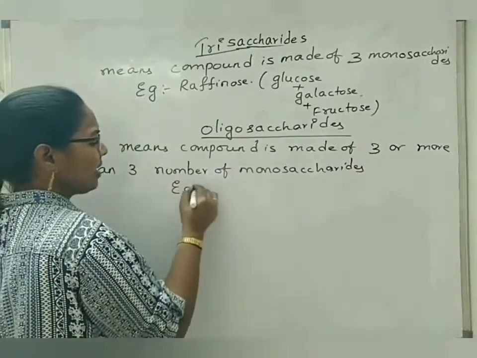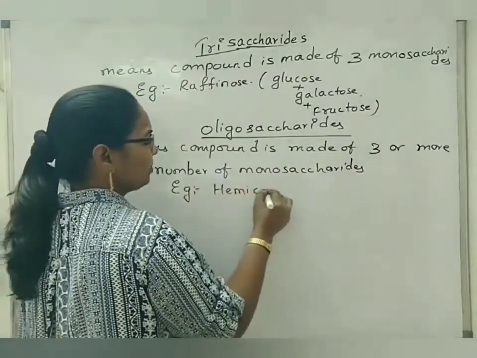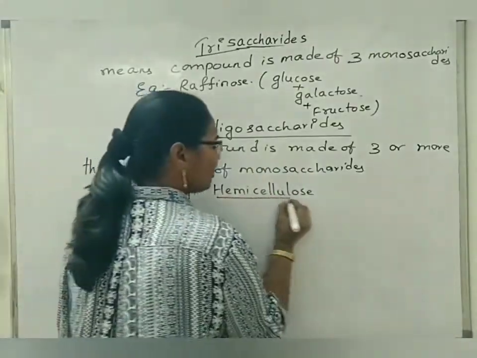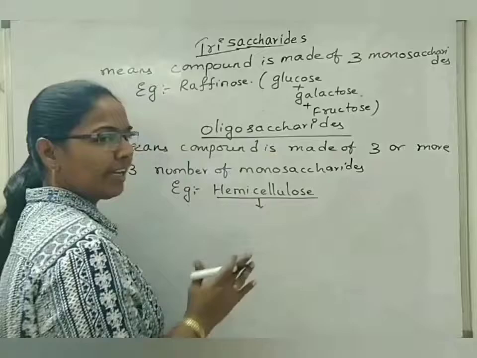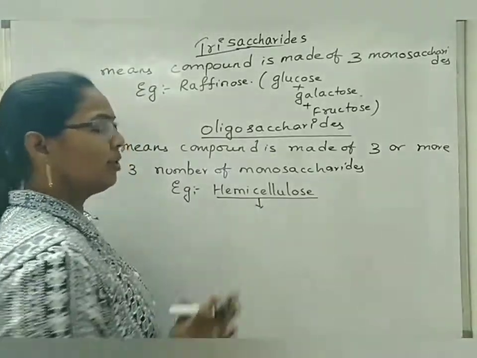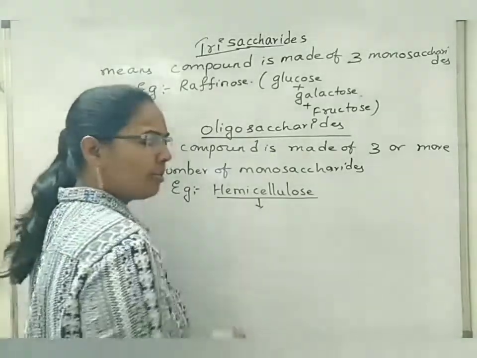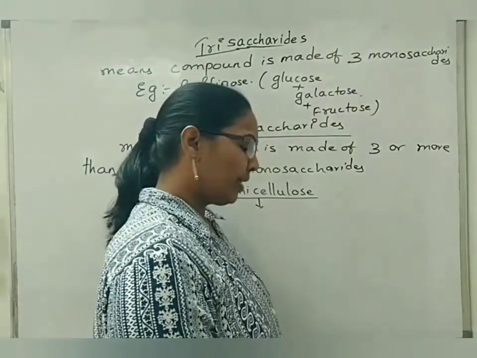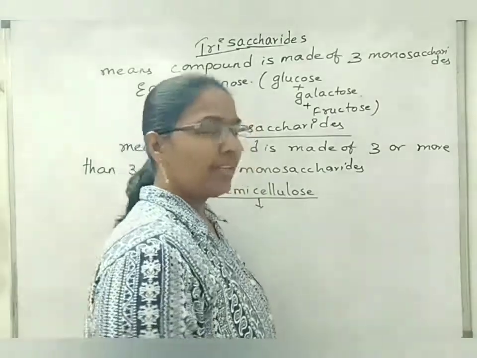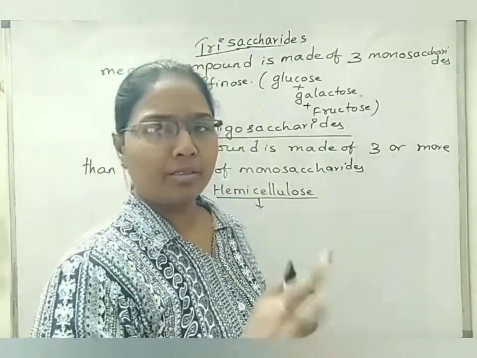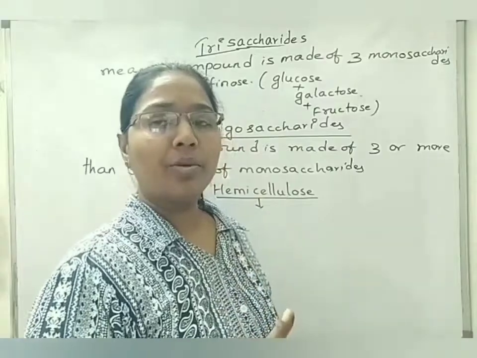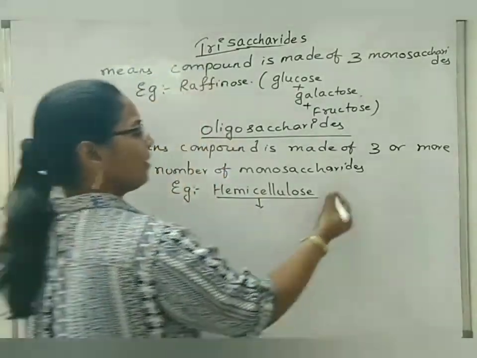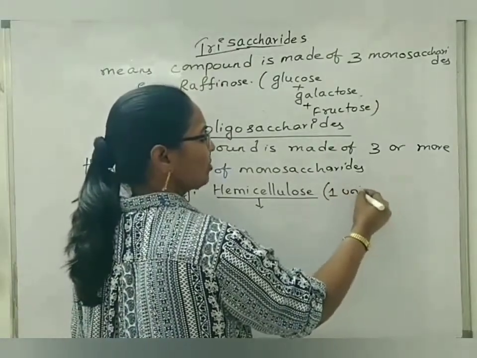Here, an example we can take is hemicellulose. Hemicellulose is made up of nearly 5 types of monosaccharides. Actually, hemicellulose also exists in the form of a polysaccharide. Under heteropolysaccharides we read one best example, but since one unit of hemicellulose molecule is made up of 5 different types of monosaccharides, we are also studying that one here. That is 1 unit of hemicellulose.